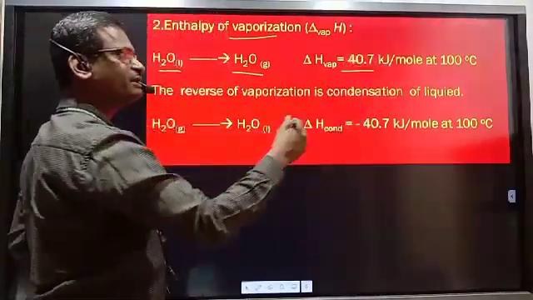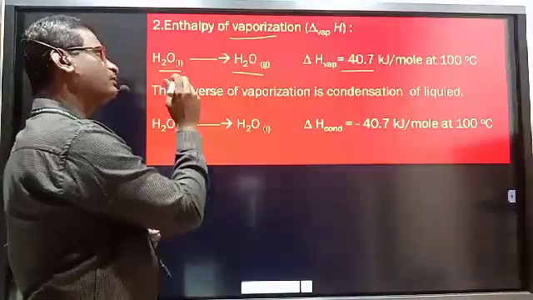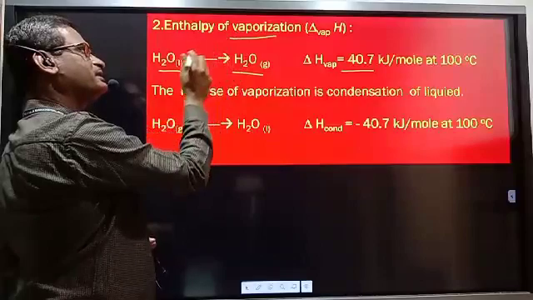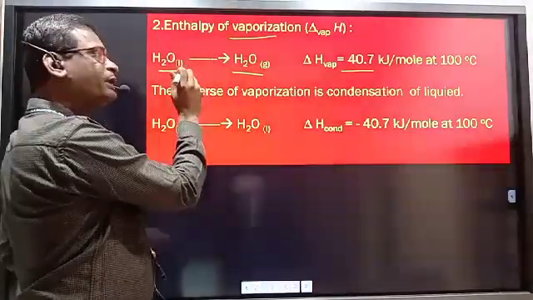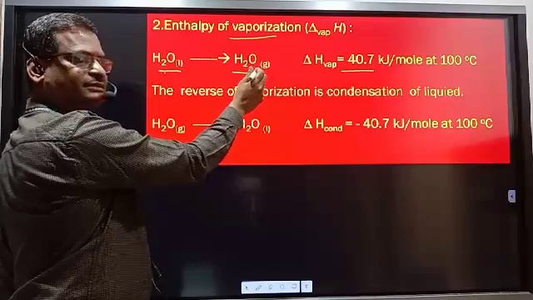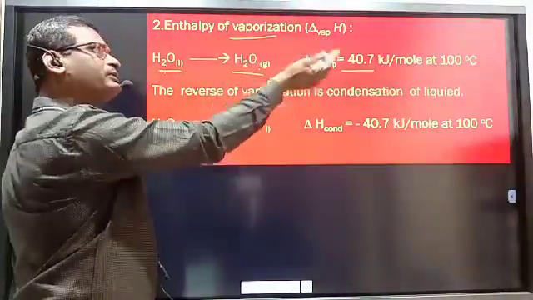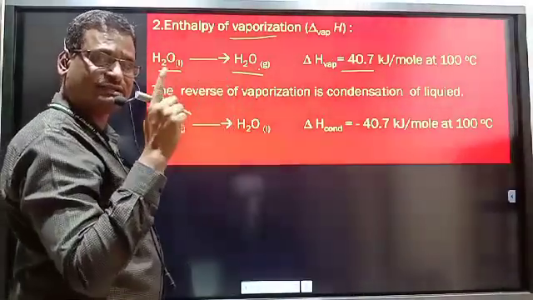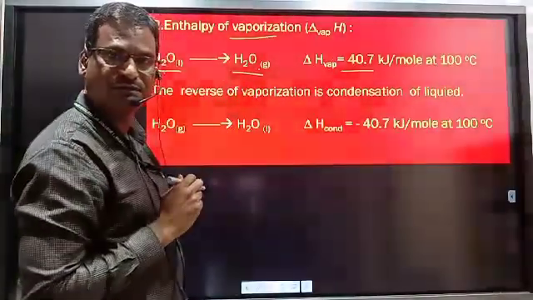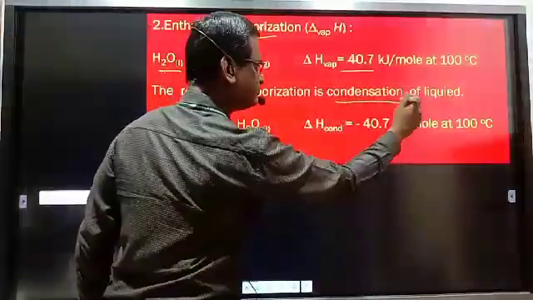This is the heat absorbed, that is, the enthalpy change known as enthalpy of vaporization. So enthalpy of vaporization is the enthalpy change whenever all molecules present in 1 mole of liquid are converted to 1 mole of gas at constant temperature and pressure. The opposite of vaporization, that is gas to liquid, is known as condensation.